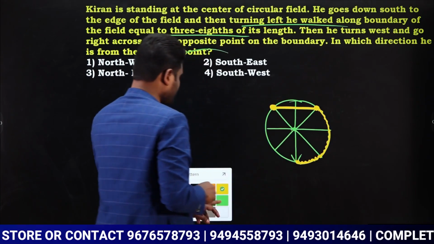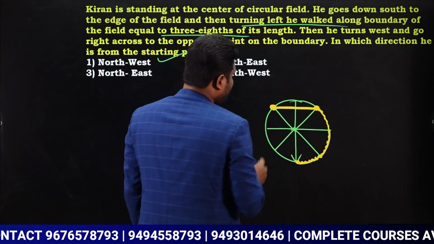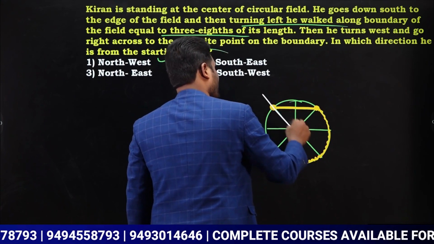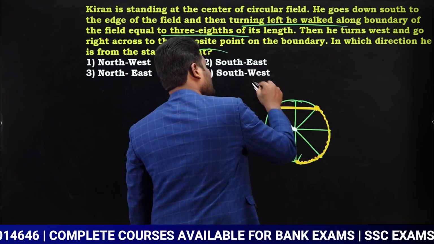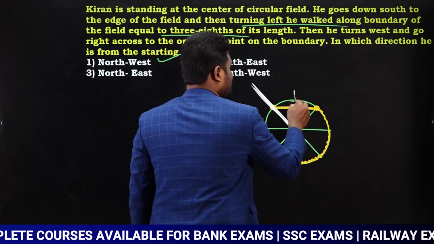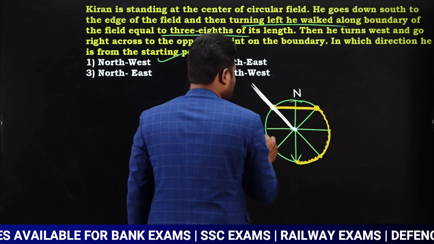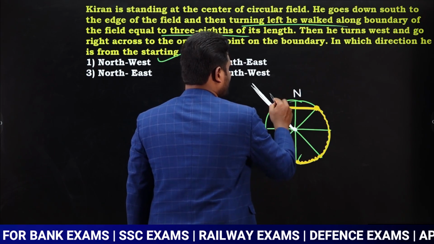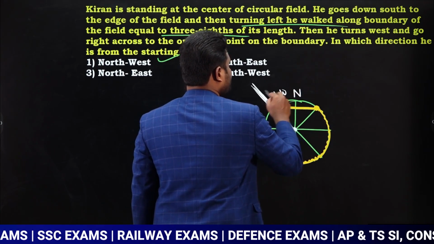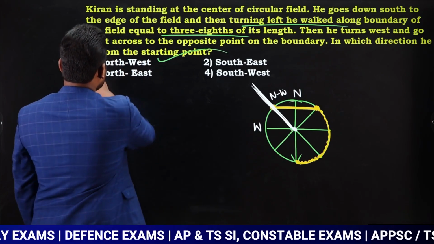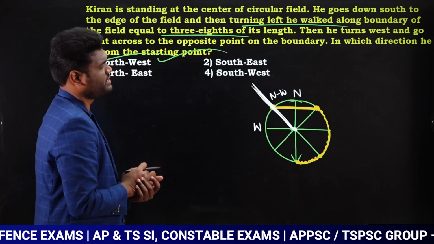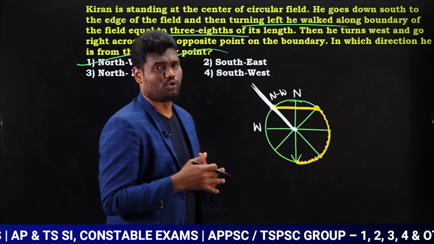Now what is our question? Our question is, in which direction is he now from the starting point? Look here, this is the starting point. This direction is between north and west, so it is northwest. So the answer is going to be option 1, northwest direction. Is it clear? Very good question.